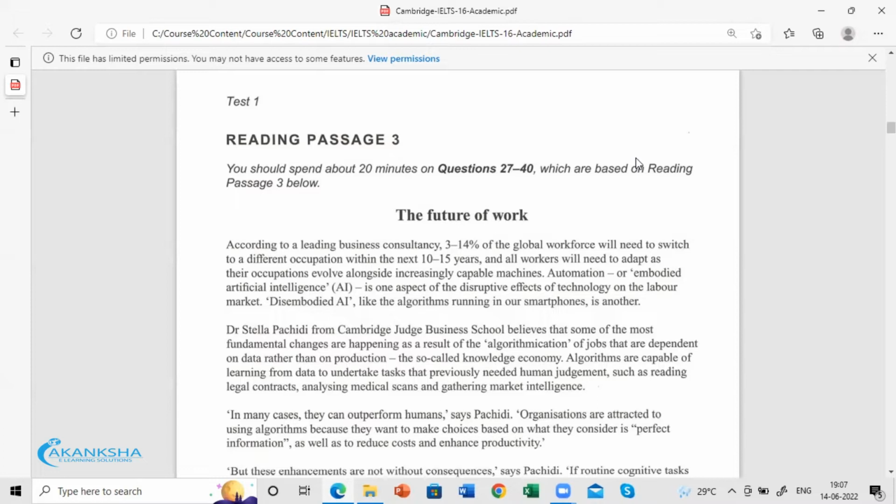But no matter what the subject of the passage is, we don't have to worry, as they don't test our subject knowledge here. They only test our English comprehension. That's all.